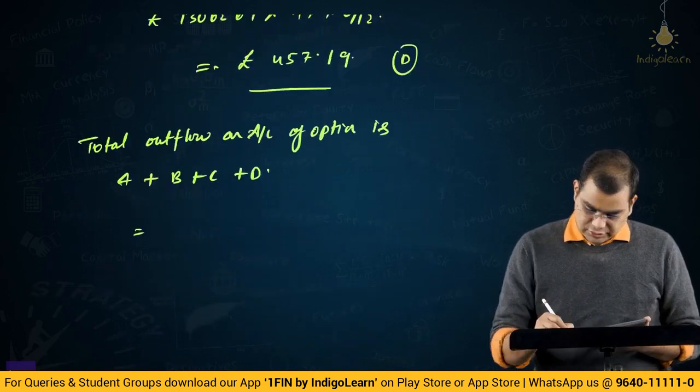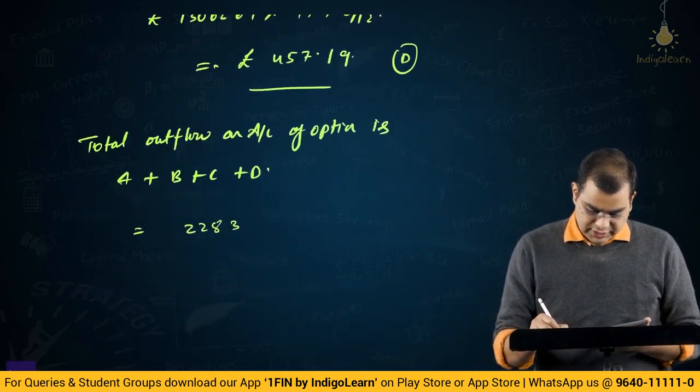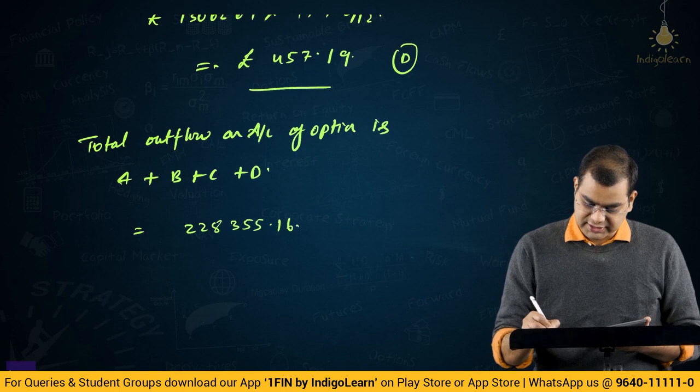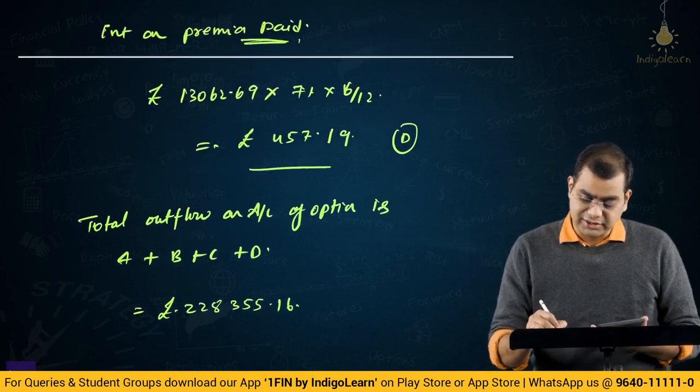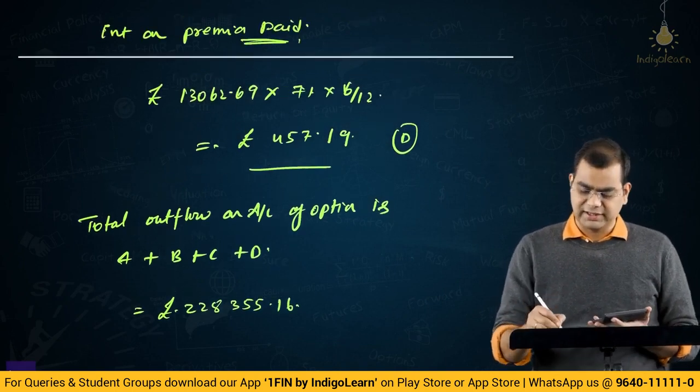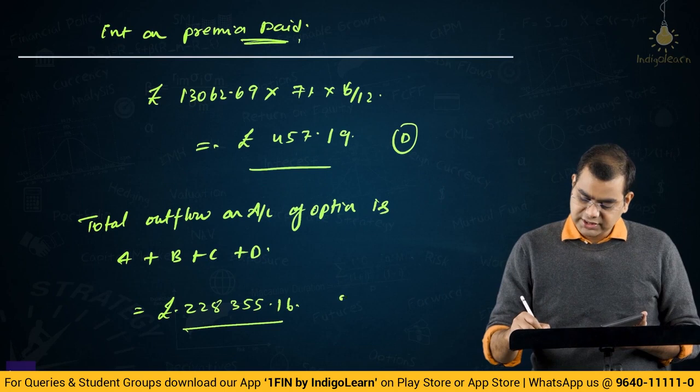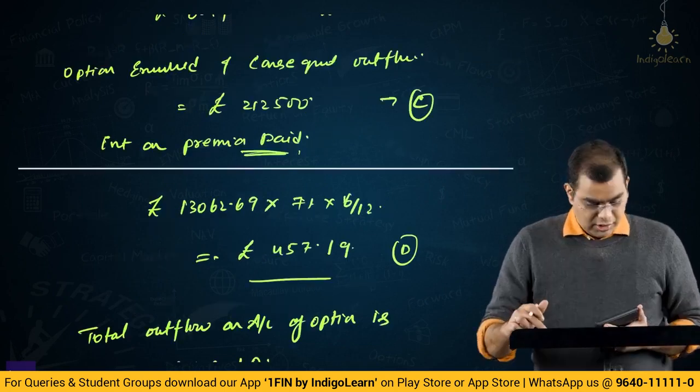You will get 228,355.16 pounds. Minus 457.19, that is, if you exclude the interest cost, then you will get a slightly lower number. Okay, so this is option number 3.